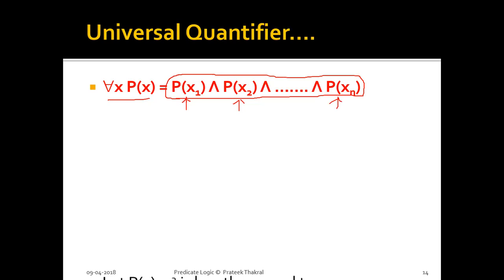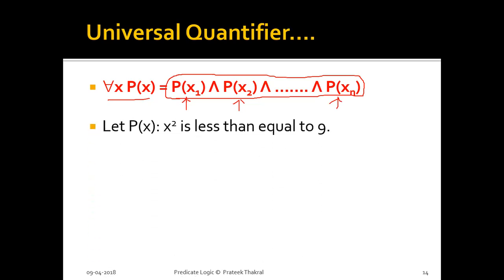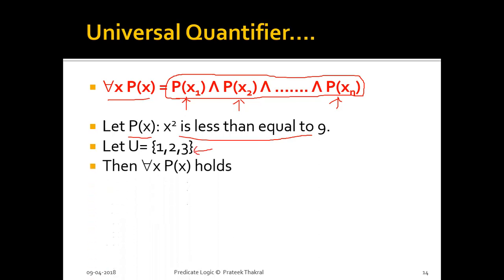And if we take another example, let P(x) be another predicate which says x squared is less than or equal to 9. Here again the universe of discourse we have taken is a set of 3 elements, 1, 2 and 3. By putting the values: 1 squared is 1, so 1 is less than or equal to 9; 2 squared is 4, less than or equal to 9; and 3 squared is 9, so 9 is less than or equal to 9. We have used the word equal here, so it is also true. So for all the elements of this particular set, this statement is true.